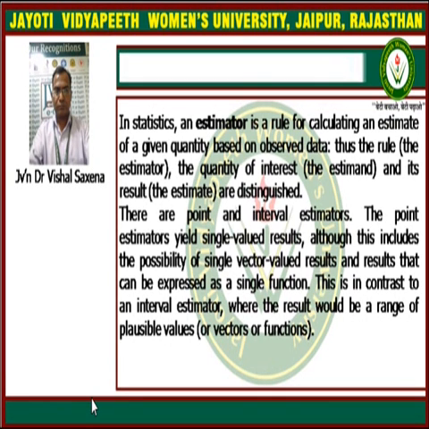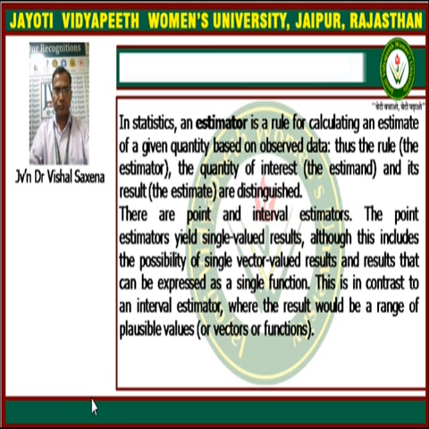In statistics, an estimator is a rule for calculating an estimate of a given quantity based on observed data. Thus, the rule, the estimator, the quantity of interest, the estimand, and its result, the estimate, are distinguished. There are point and interval estimators.